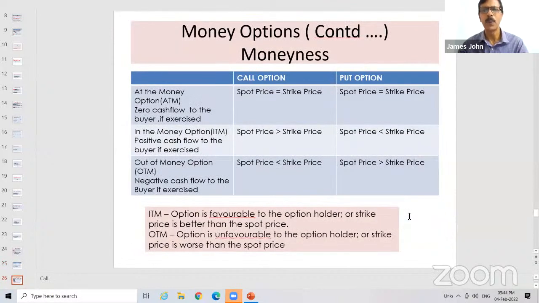This slide will help you, but it may not be possible for you to remember all the greater than, less than. What I have written at the bottom, you take care of. ITM means if the option is favorable, it is ITM. If the option is unfavorable, it is OTM. Learn that principle by heart. What is an ITM? By executing an option contract, if he is gaining or getting a profit, it is ITM. By executing a contract, if he is incurring a loss, it is OTM.